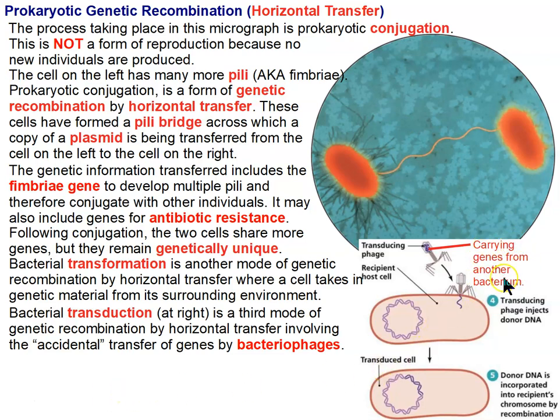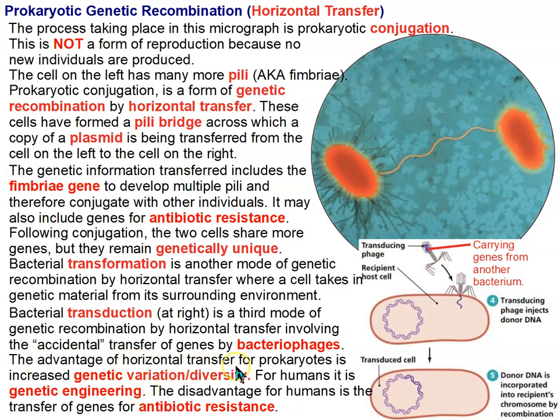So this is carrying genes from another bacterium. A cell was infected before this cell, and this is a virus that's coming from that cell that was infected, and it's accidentally carrying genes from that cell. It's going to then introduce those genes into this bacterium and transform it, transduce it into a cell that now carries the genes from that previous bacterium.